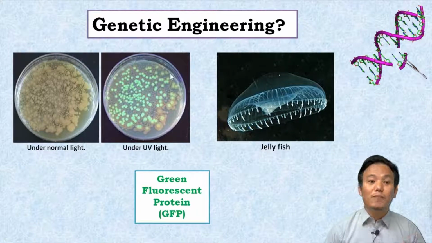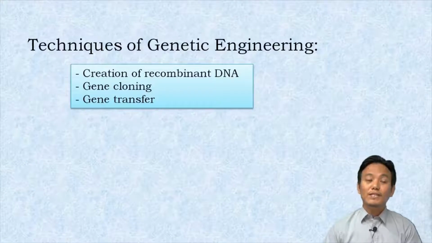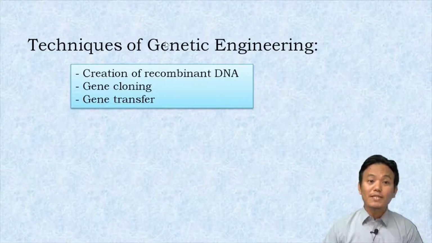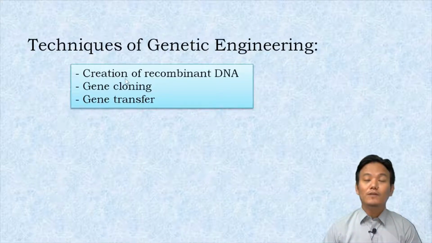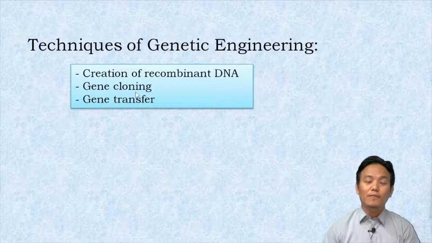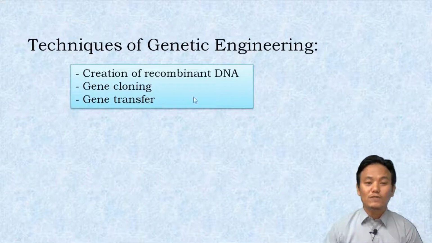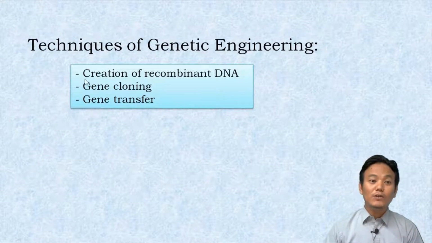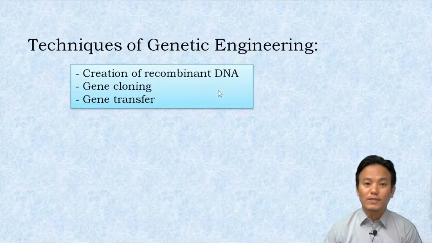processes in biotechnology. Now, genetic engineering involves certain important techniques. Those important techniques of genetic engineering are: first, creation of recombinant DNA; second, gene cloning; and third, gene transfer. Let us look at the creation of recombinant DNA. How do we create a recombinant DNA?